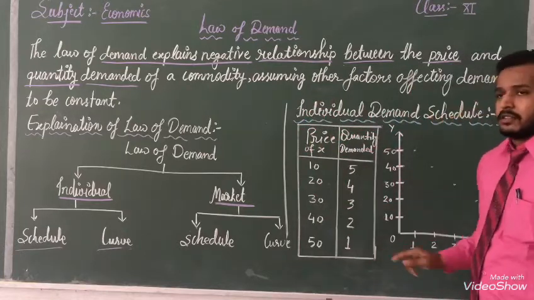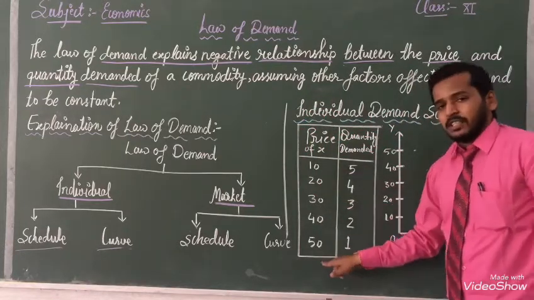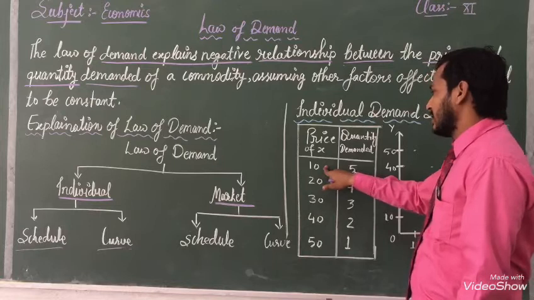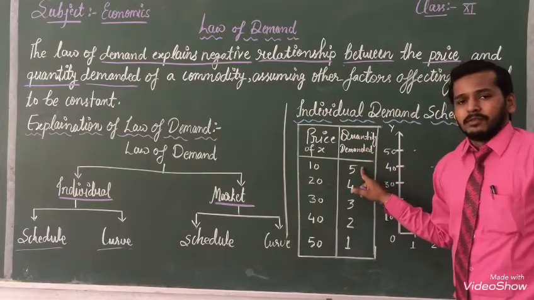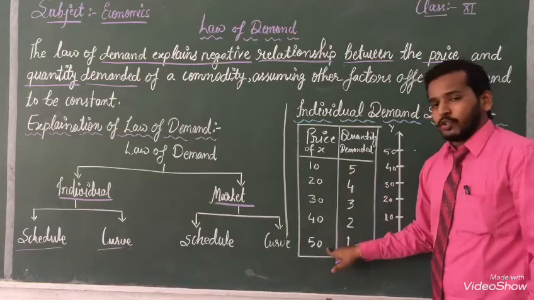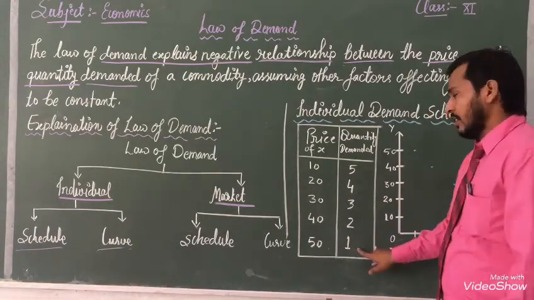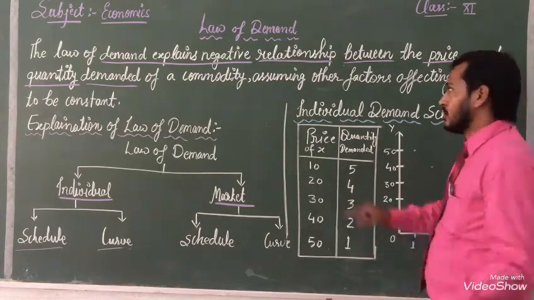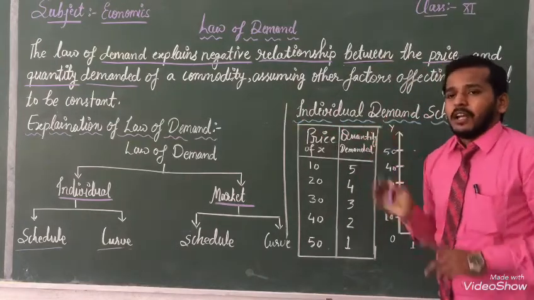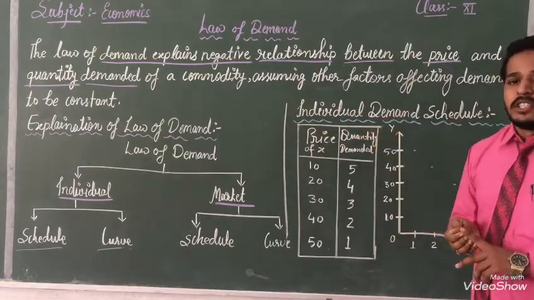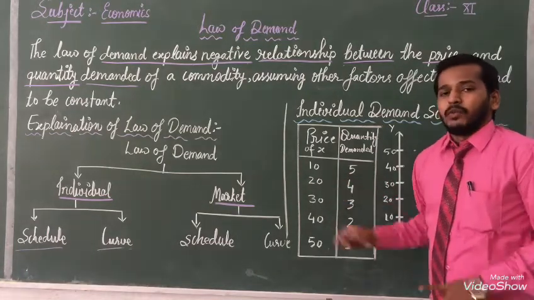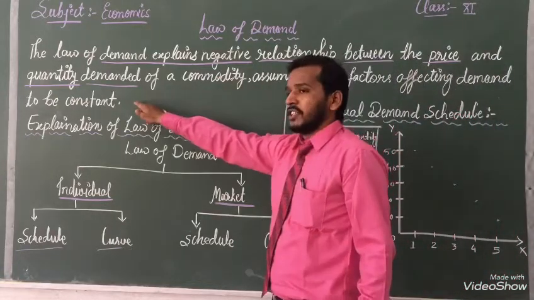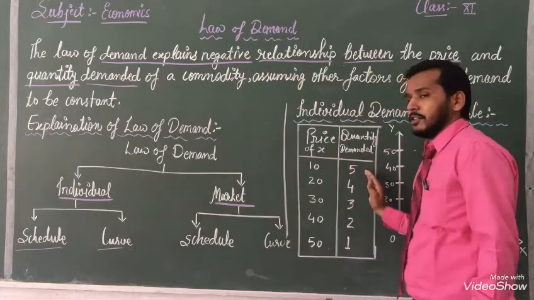The same thing you have to see here. When the price is increasing, demand is decreasing. When the price is 10 rupees, our quantity demanded is 5. When our price is 50 rupees, our quantity demanded is 1. This is the negative relationship between goods and price. Otherwise, we can say price and quantity. With the help of this table, we can see the relation between price and quantity, and it's a negative relationship between both.